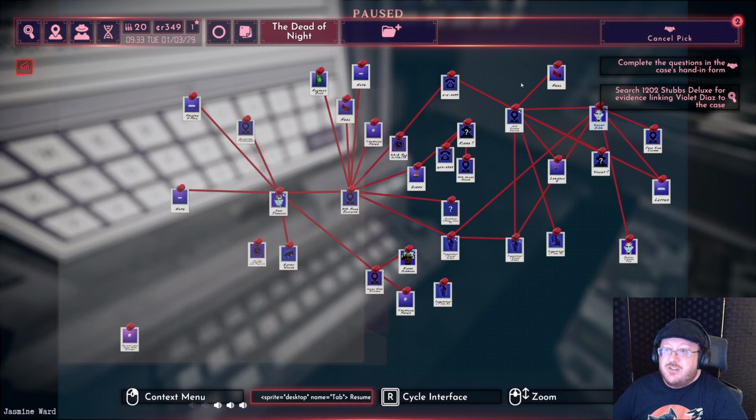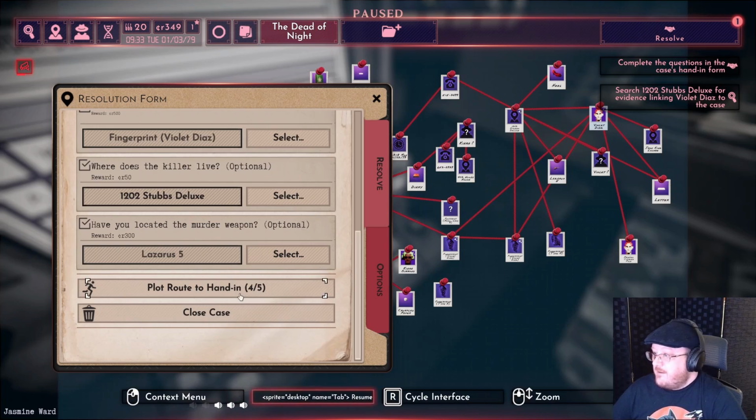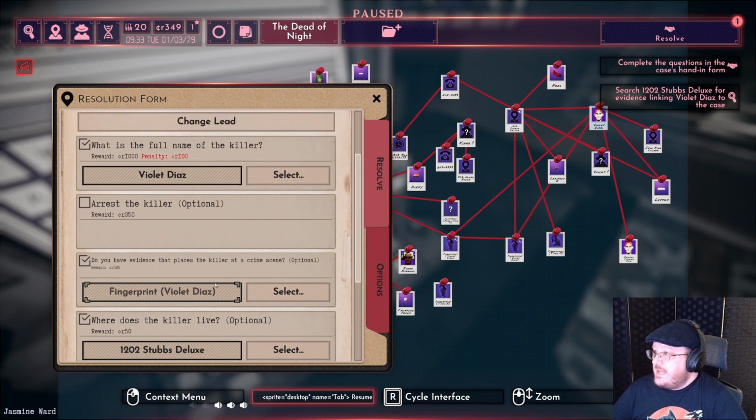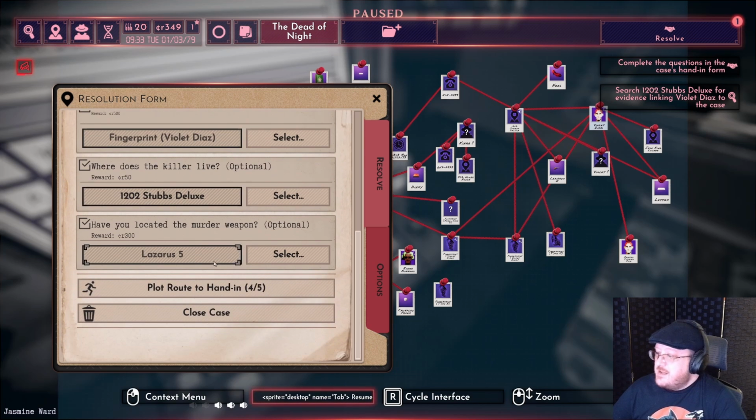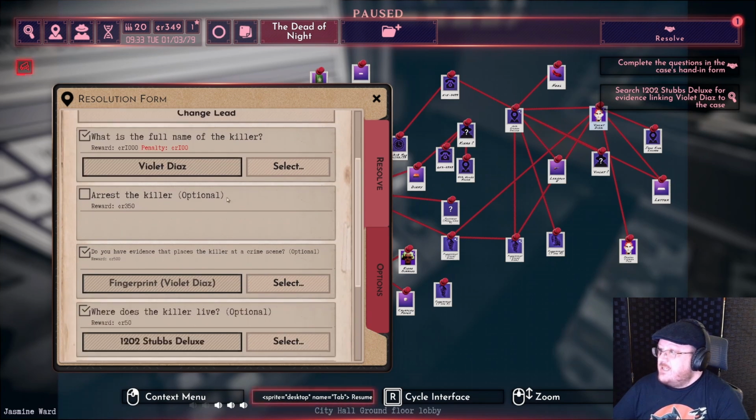Have we located the murder weapon? Most likely we have. Where did I put the gun? There we go, the Lazarus 5 there. Plot route to hand in. Maybe she got out of the handcuffs by now, but if so, I'm not worried about it. I don't need to go back there, face the turreted apartment building for it. So, plot route to hand in.